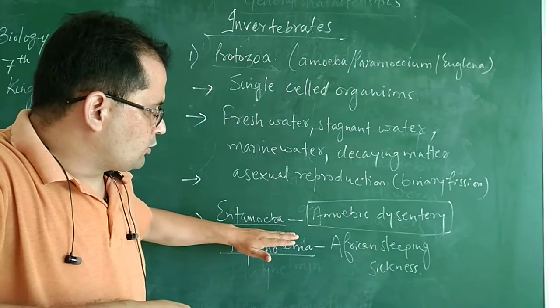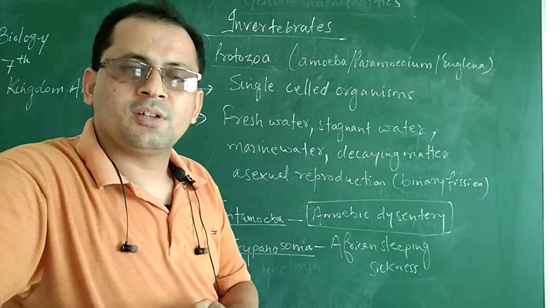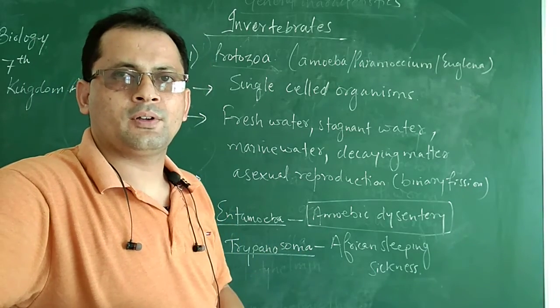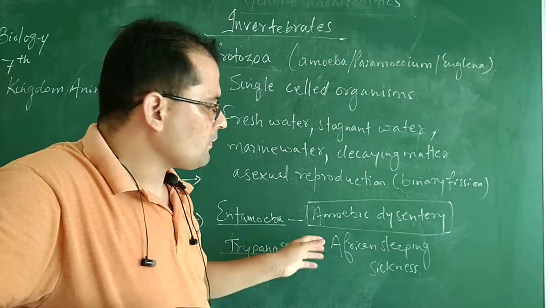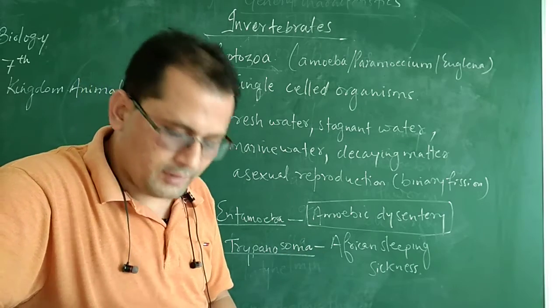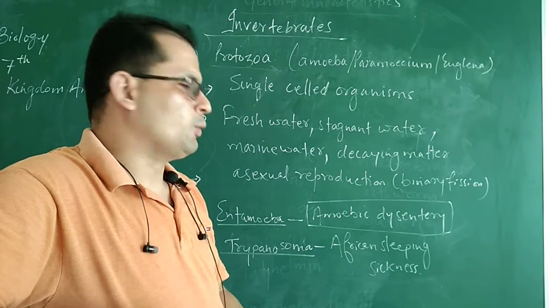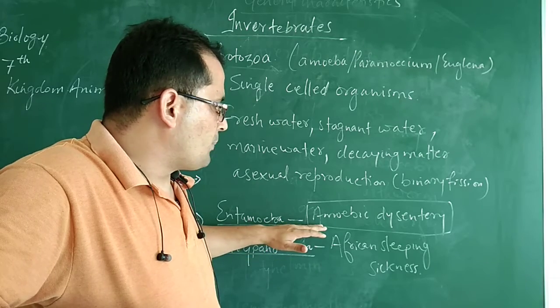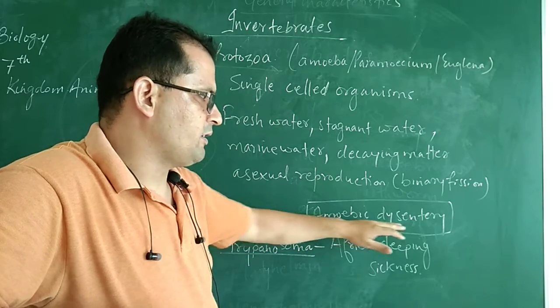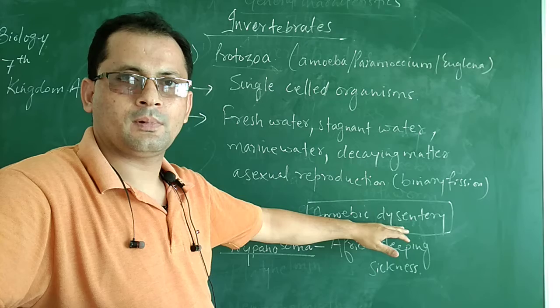When someone drinks untreated water or eats uncooked vegetables or uncooked food, the person suffers from amoebic dysentery, loose motions.